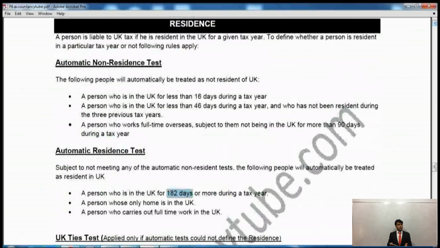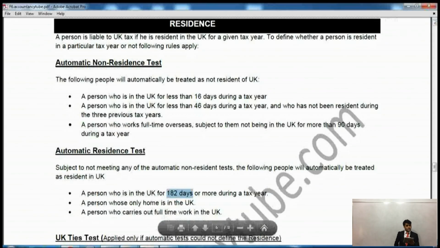What if I am in between that? What if I am resident in the UK for 150 days? What if I am in the UK for 100 days? Because there aren't any conditions here. So what shall I do then? Now come to the third note please.